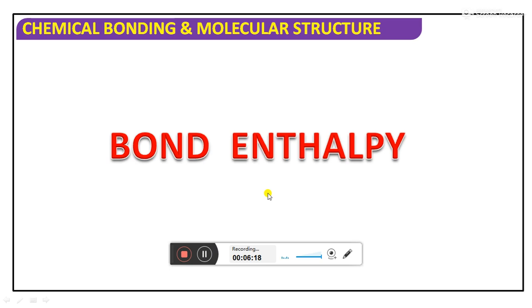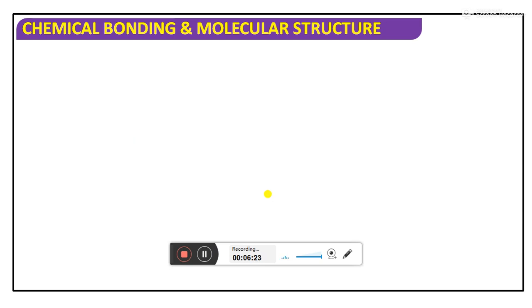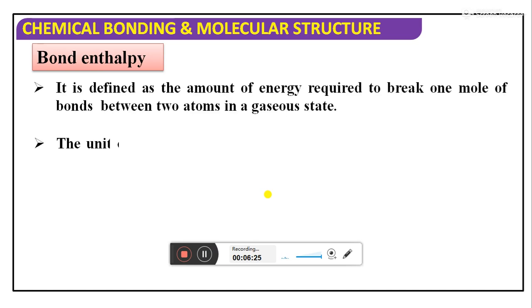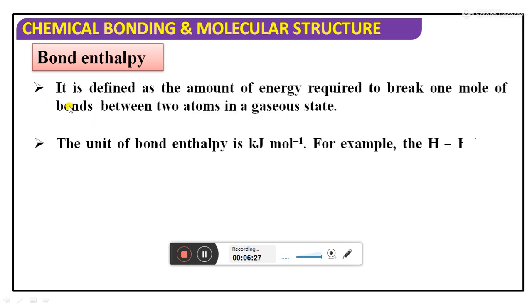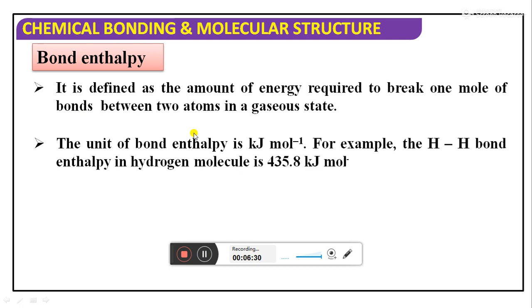Next, move on to the bond enthalpy. So what is the bond enthalpy here? Remember, the amount of energy required to break 1 mole of bonds in the gaseous state is called bond enthalpy only. Suppose I want to break the hydrogen bond. How much amount of energy is required, students? I require 435.8 kilojoules per mole. How much amount of energy is required, students? 435.8 kilojoules per mole.